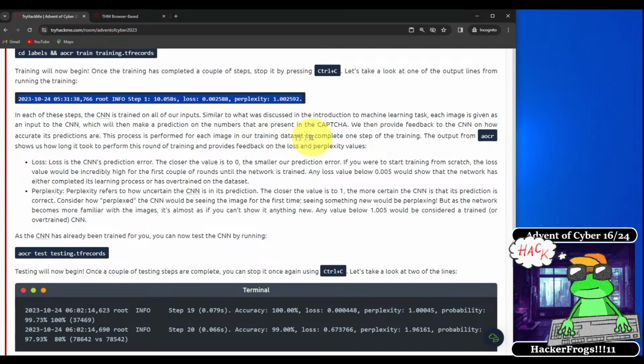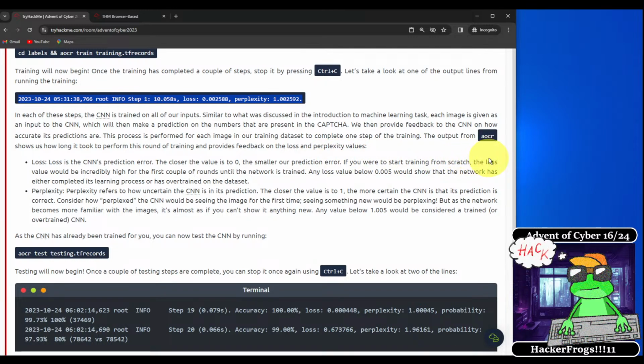Similar to what is discussed in the Introduction to Machine Learning task, each image is given as an input to the CNN, which will then make a prediction on the numbers that are present in the CAPTCHA. We will then provide feedback to the CNN on how accurate its predictions are. This process is performed for each image in our training dataset to complete one step of the training.